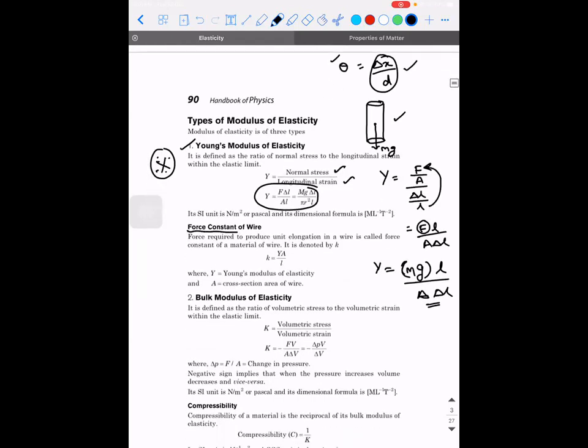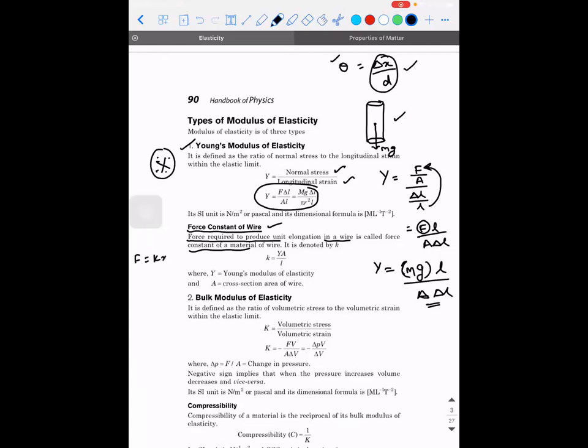So, force constant of a wire. We know that there is a spring constant. When you write half kx square, k represents the spring constant. Similarly, for a wire also, because a wire is also an elastic material, there is something called the force constant of the wire. So what is it? It is the force required to produce unit elongation in a wire, which is called the force constant of the material of the wire. How to remember this is very simple. Observe.